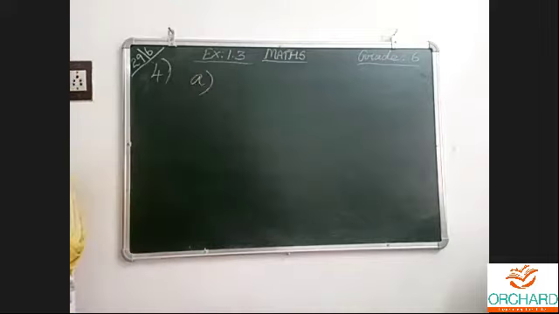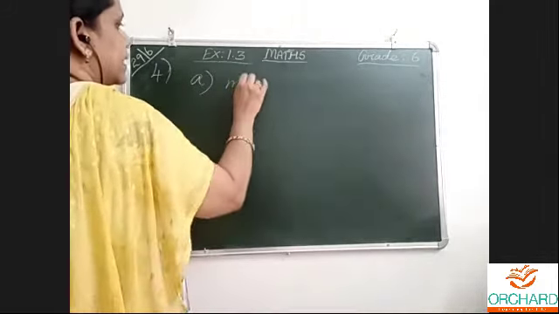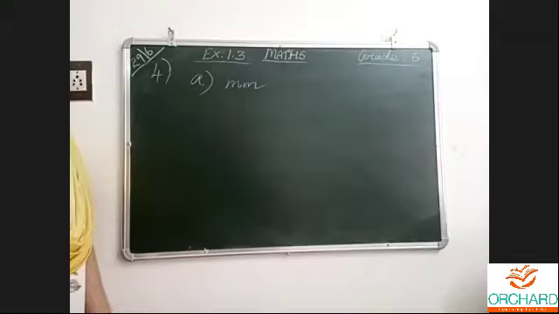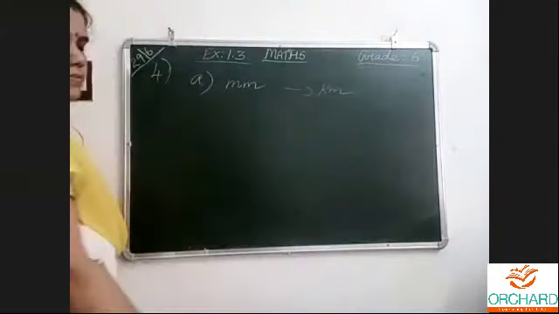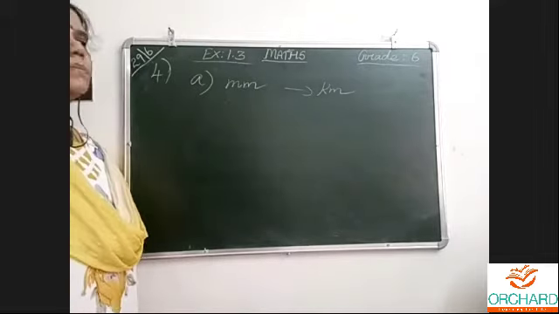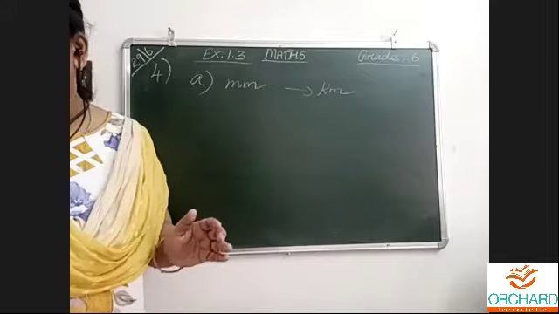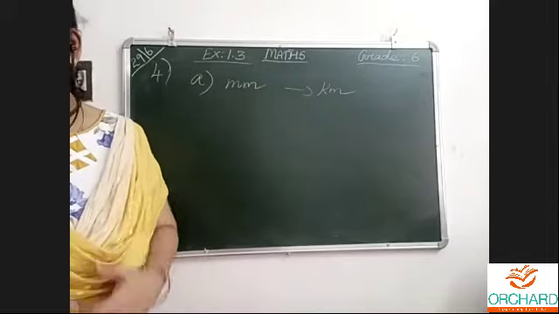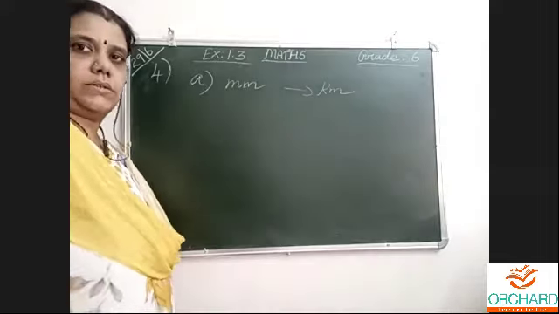This is about the millimeter, kilometer question. How many millimeters make a kilometer? Kilo means what? Kilo means 1000.